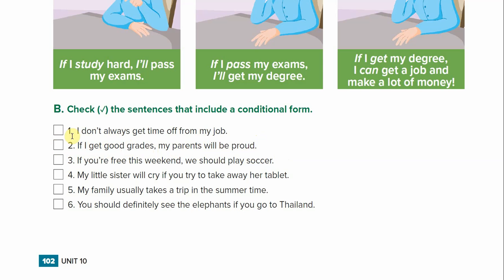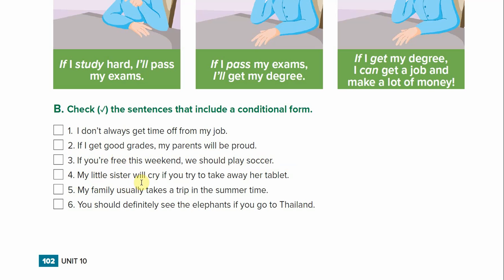Put a check. Number 3, if you're free this weekend, we should play soccer. Is this conditional? Yes. It says if this action, then we should do this action. So that is in the conditional form.